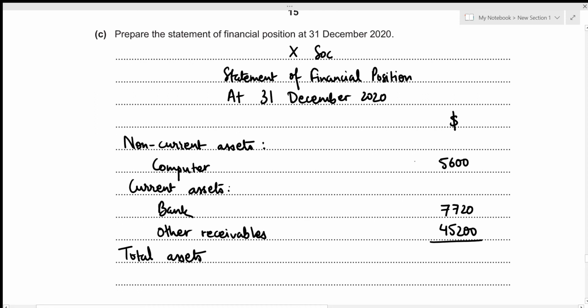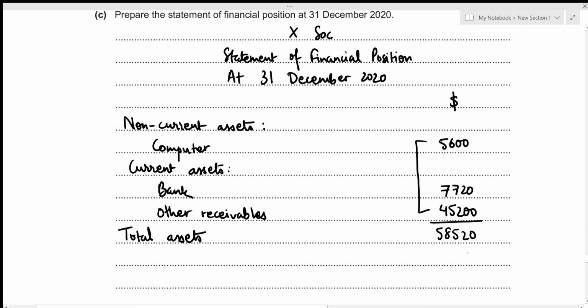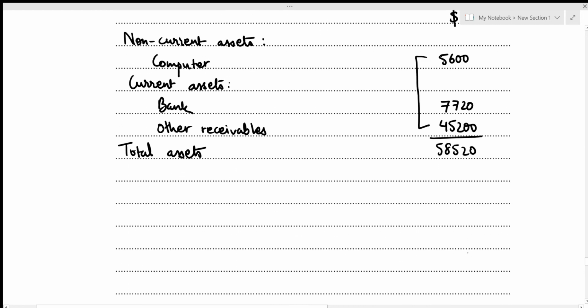That's the sum of these three amounts. So that's 5,600 plus 7,720 plus 45,200, which gives 58,520. Now we can move on to our capital and liabilities section. But we're talking about a charity not-for-profit organization, right? Which means that there is not going to be any firm capital, but we can term it as accumulated fund. So that's accumulated fund.